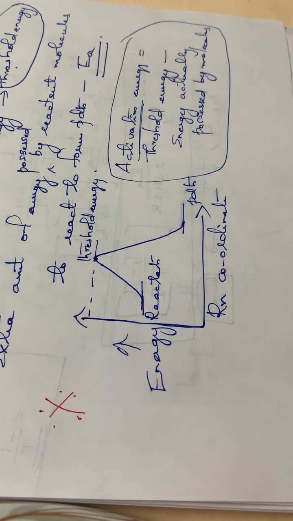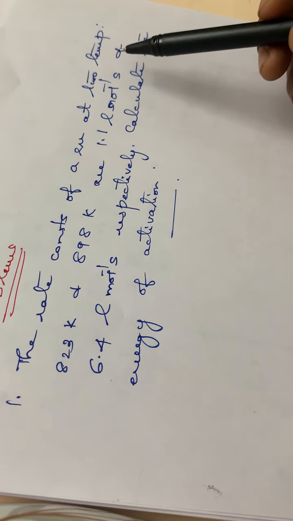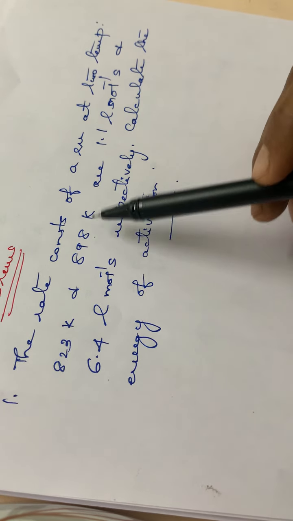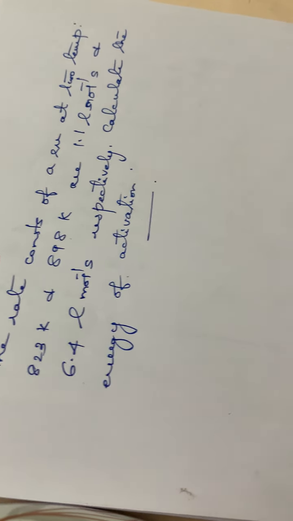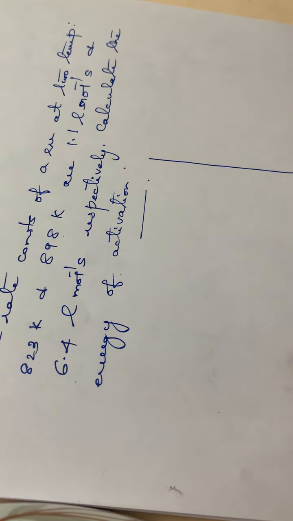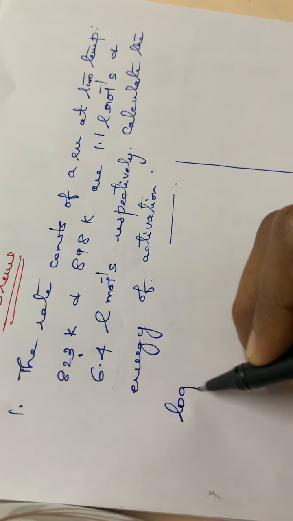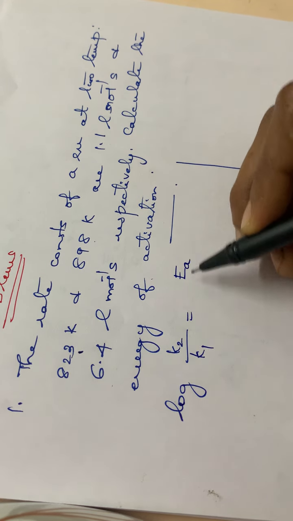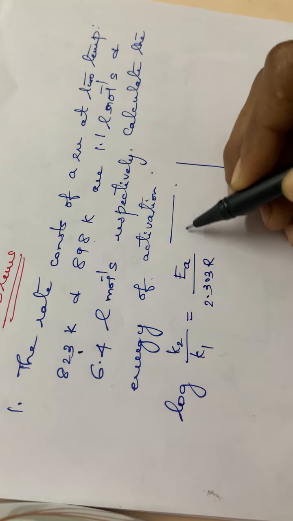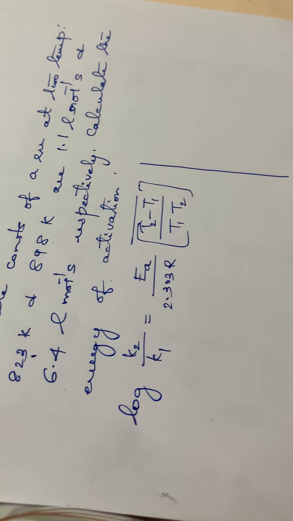Next we can go through two problems in this portion. The first one: the rate constants of a reaction at two temperatures, 823 Kelvin and 893 Kelvin, are 1.1 and 6.4 respectively. Calculate the energy of activation. So you have to write the data as given. Two temperatures are there. What is the formula for calculating this activation energy? Log K2 by K1 is equal to EA divided by 2.303 R into (T2 minus T1) divided by T1 T2. So this is the formula.